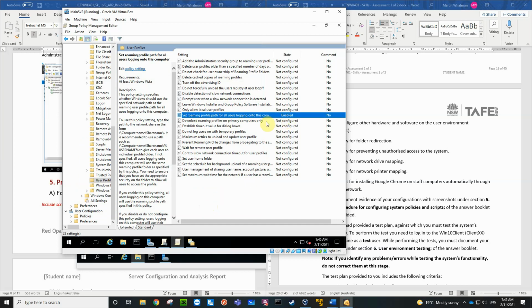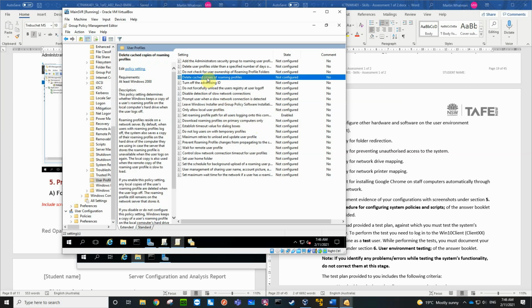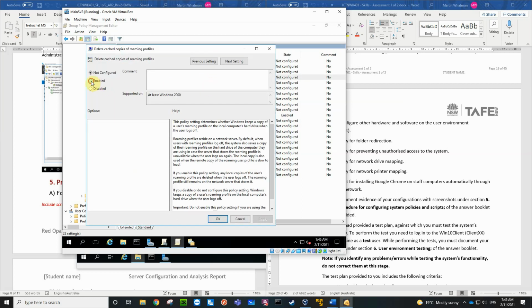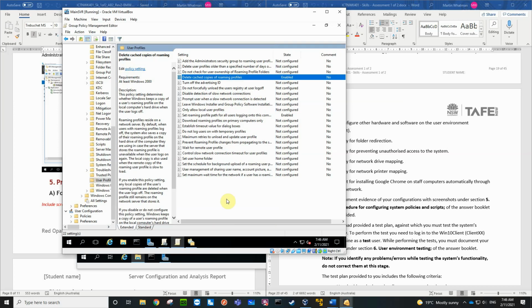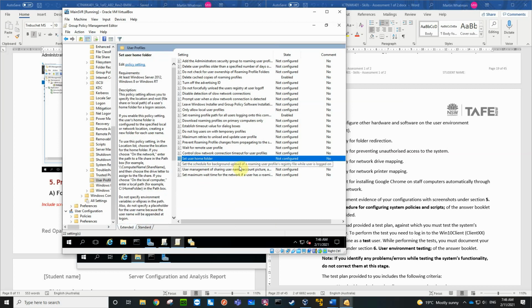So we've enabled that. And that works for, like I said, all users, computers, and it will redirect them to, and it's only when they log off that it will do it. Download roaming profiles on primary computer only. I'm going to delete cached copies of roaming profiles so that the roaming profile is not kept on the local computer but only on the server. We can also set the user's home folder, which is also a redirection. So we're going to do that as well.